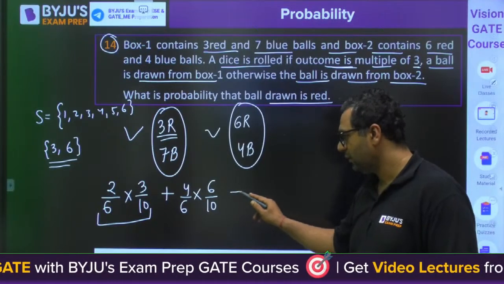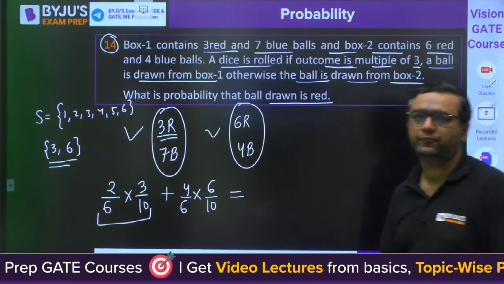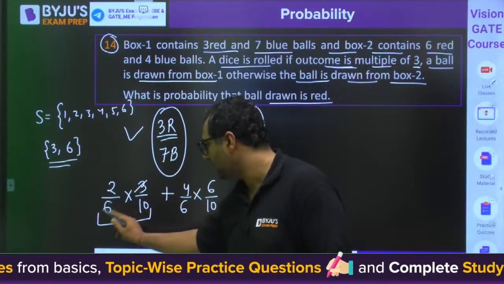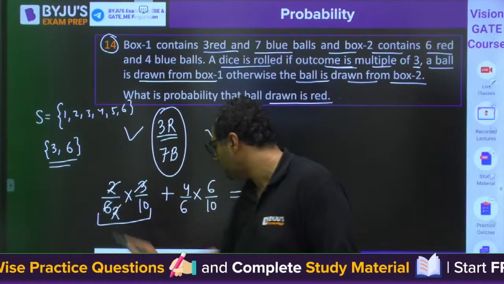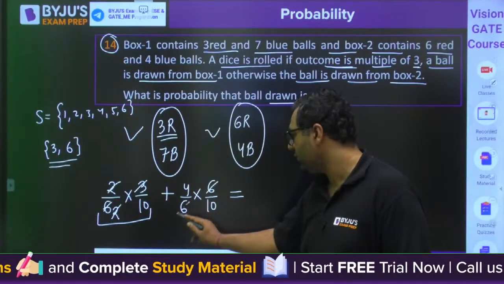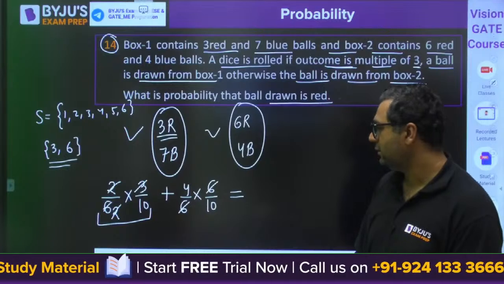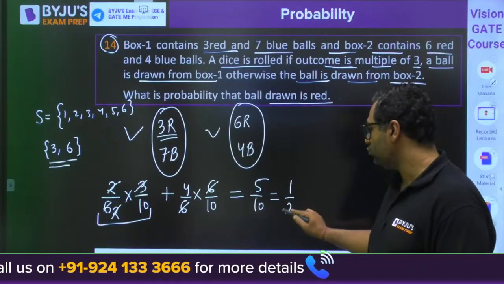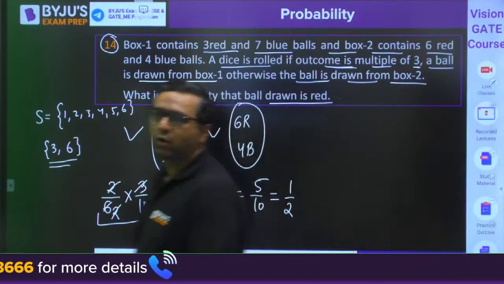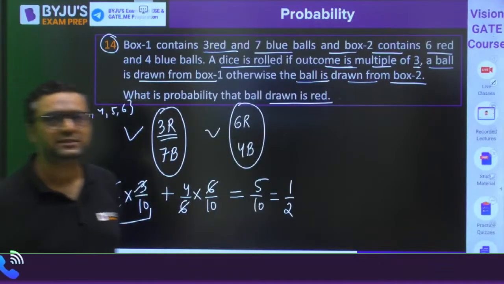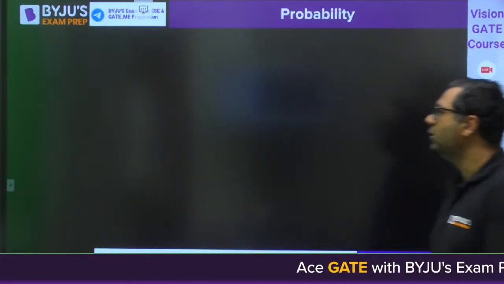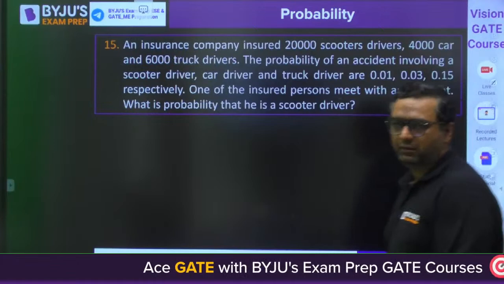What is the answer we are getting? Have I done it correctly? 3 by 10 into 2 by 6, plus 6 by 10 into 4 by 6, and then we are going to have 5 by 10, that is 1 by 2. Everybody got it? Papa Ka Ghoda, Sagnik and Malesh have given the answer. That's really great. Moving to question number 15.